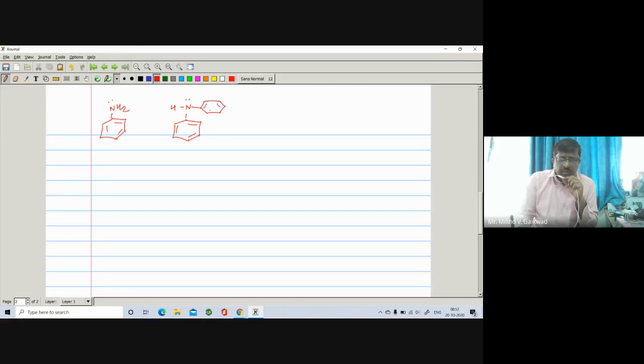So it is aniline, then diphenylamine. Similarly, we can replace hydrogen from this diphenylamine also by a benzene nucleus, and here we have to compare the basicity of these three, right?